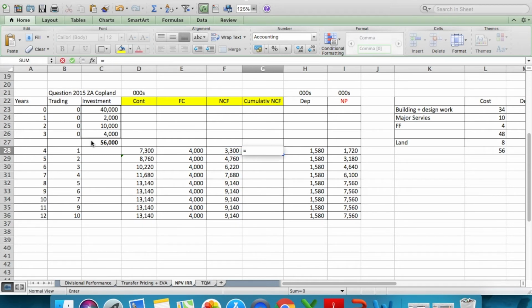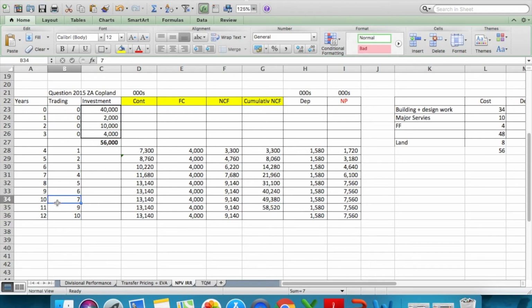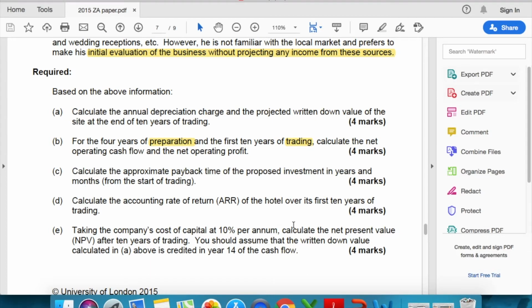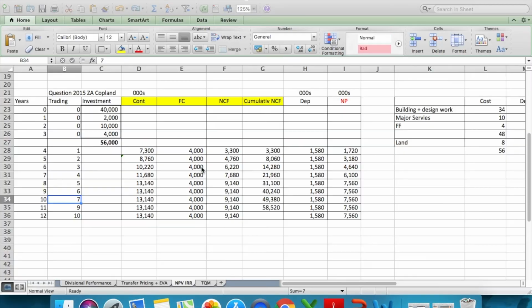So I'm going to create a cumulative cash flow. A cumulative cash flow means that I'm going to add the cash flow at every time period to see when my investment will be returned. Now that we've reached 49,000, I think we're right about near 56,000, so I'm going to stop here. Somewhere between the 7th year of trading, remember the question asked in years of trading. I'm going to highlight it again. It has to be from the start of the year of trading, not the actual years.